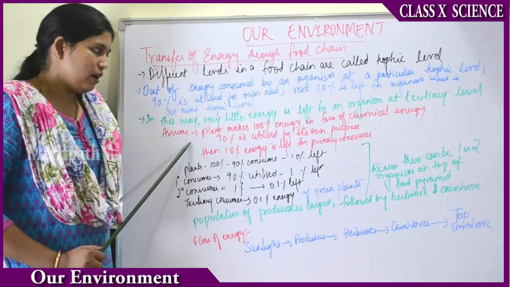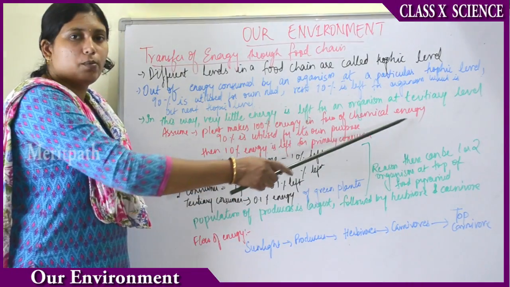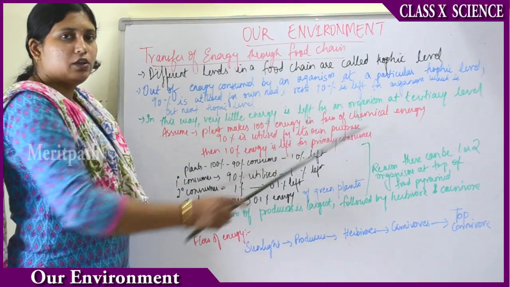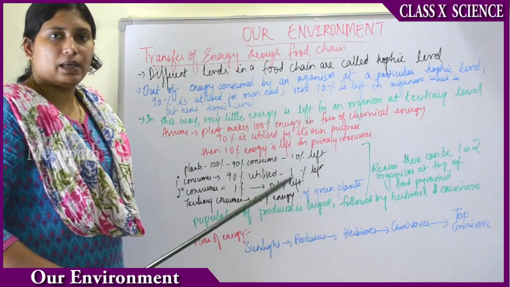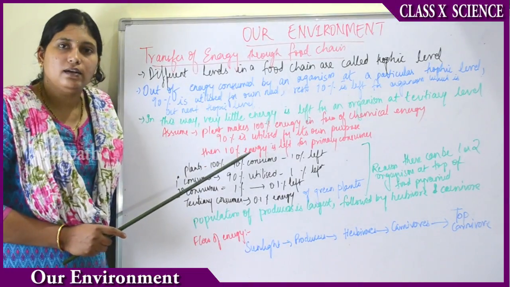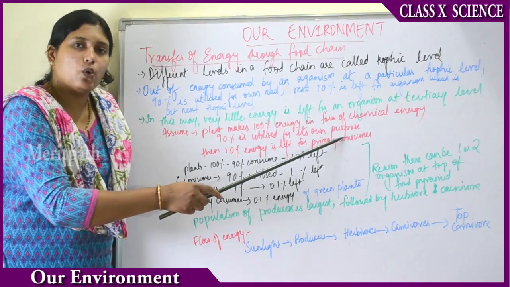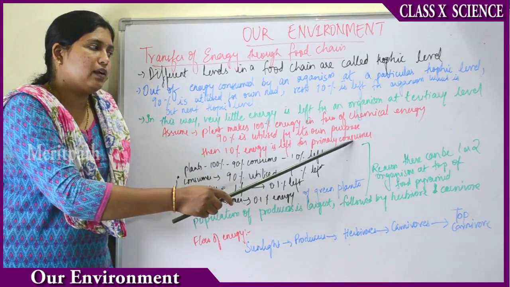So assume that plants make 100% energy in the form of chemical energy, that is food. Then 90% of that is utilized for its own purpose and 10% is left for primary consumers.